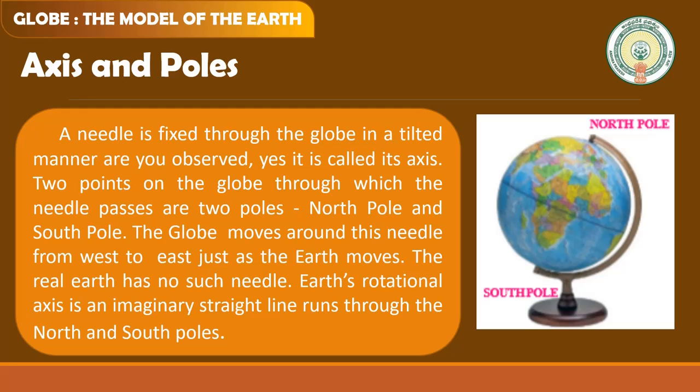The globe moves around this needle from west to east, just as the earth moves. The real earth has no such needle. Earth's rotational axis is an imaginary straight line that runs through the north and south poles.